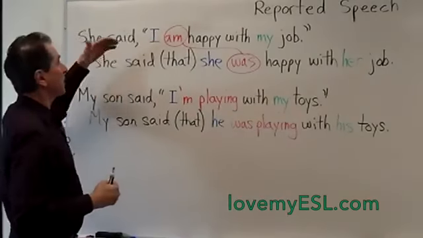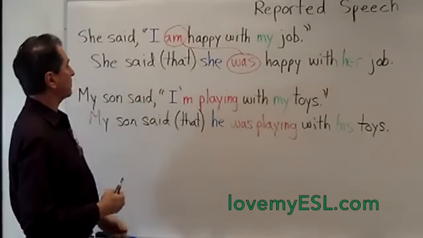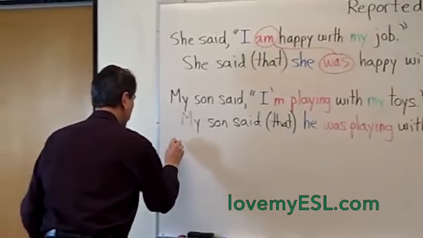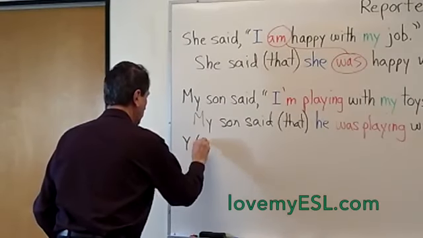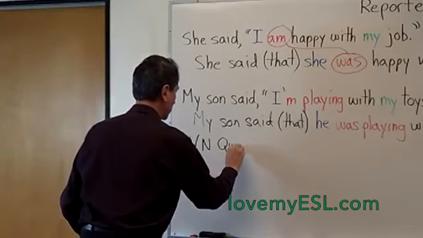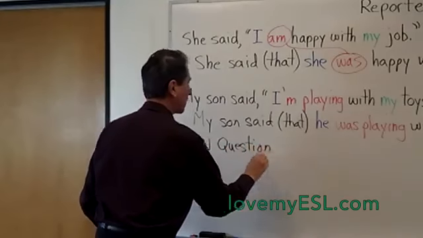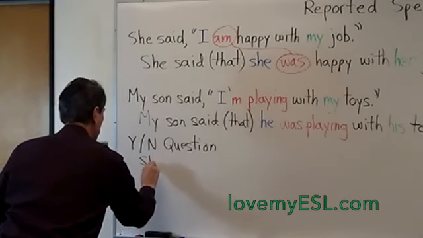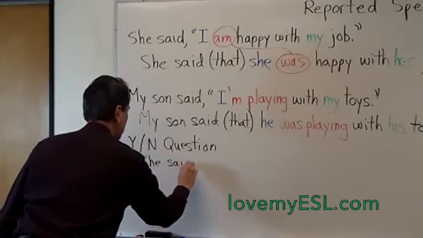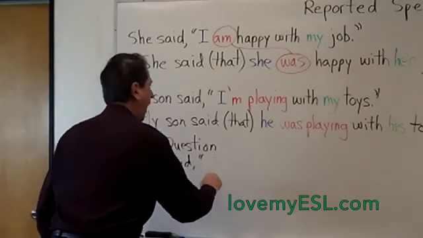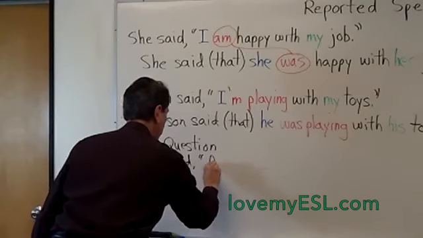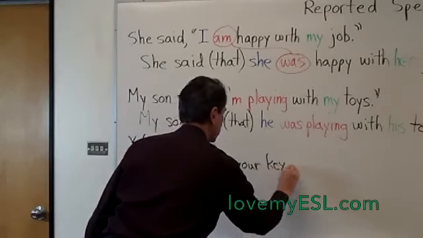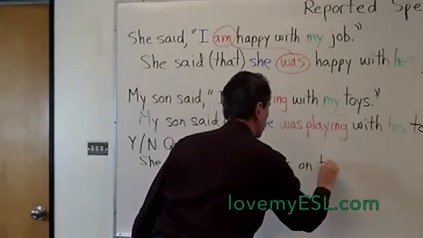Okay, so now we've talked about statements. These are all statements. I'm happy with my job. I'm playing with my toys. Let's have a look at questions. First of all, a yes-no question. Yes-no questions are just inversions. So, for example, if somebody said, she said, comma, quote, "Are your keys on the table?" I'm not going to use the colors this time.